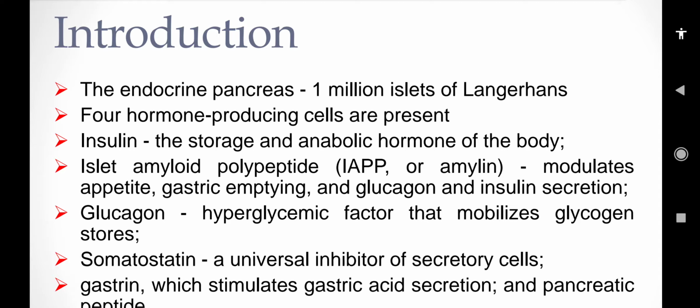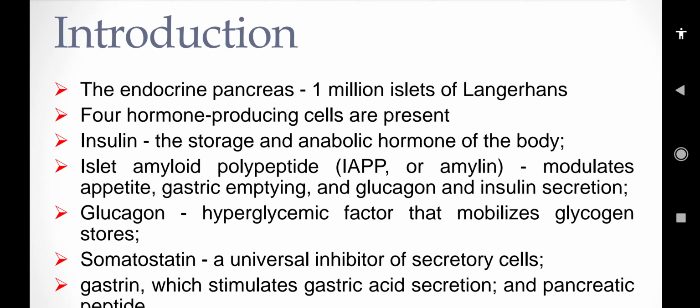The excessive glucose in the body can be stored in the form of glycogen, like the excessive glucose in plants is stored in the form of starch. So in animals or humans, excessive glucose is stored as glycogen that can be mobilized by glucagon.